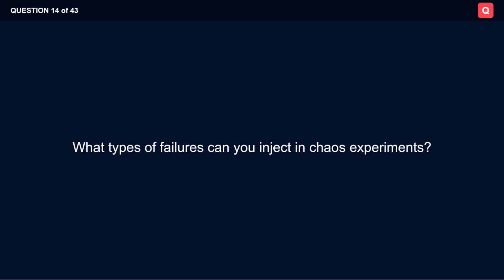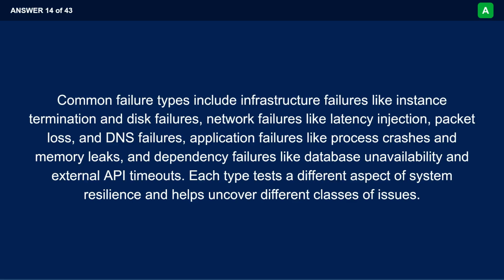What types of failures can you inject in chaos experiments? Common failure types include infrastructure failures like instance termination and disk failures, network failures like latency injection, packet loss, and DNS failures, application failures like process crashes and memory leaks, and dependency failures like database unavailability and external API timeouts. Each type tests a different aspect of system resilience and helps uncover different classes of issues.